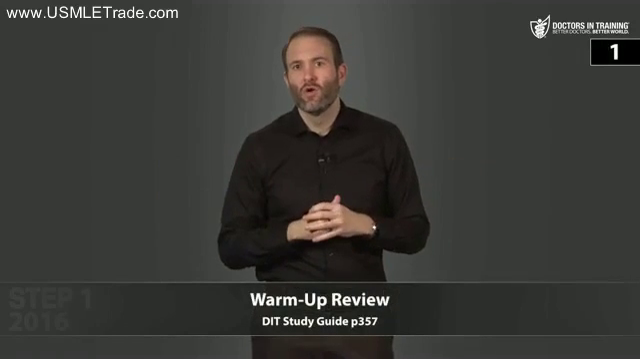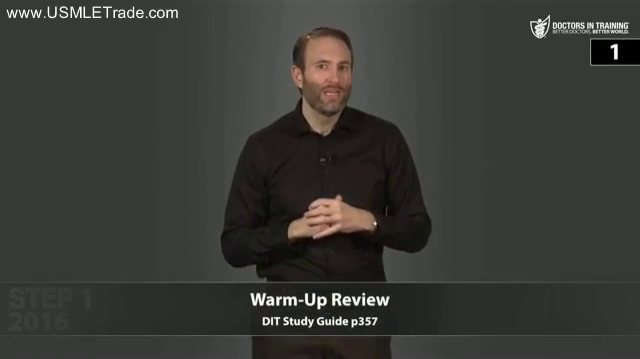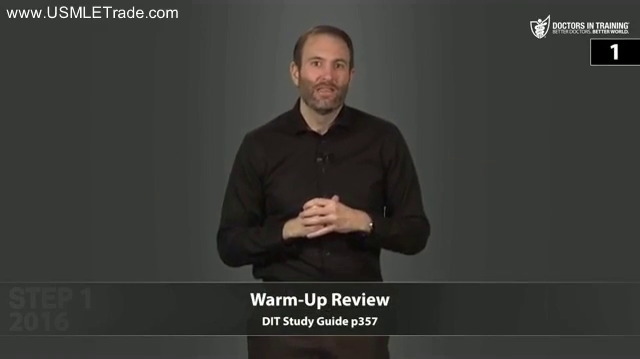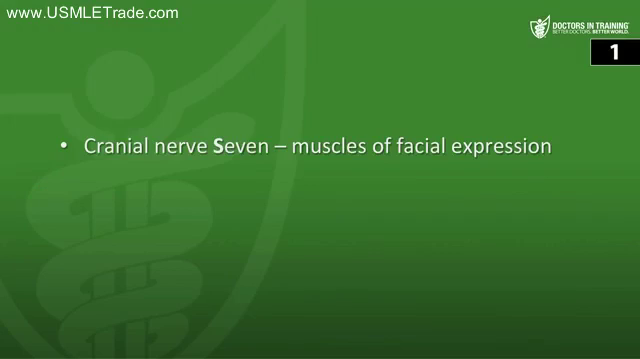It's time for another warm-up. Let's get going. Which muscles and nerves are derived from the second branchial arch? Well, the mnemonic for the second branchial arch is the letter S. So you have cranial nerve 7, the facial nerve, and that innervates the muscles of facial expression. And then the S muscles include the stapedius and the stylohyoid.